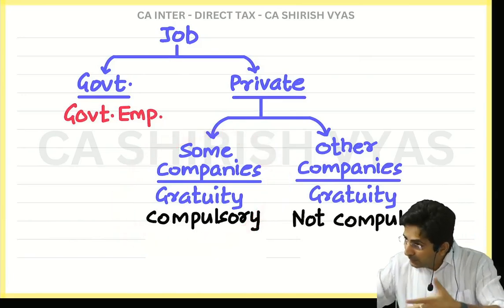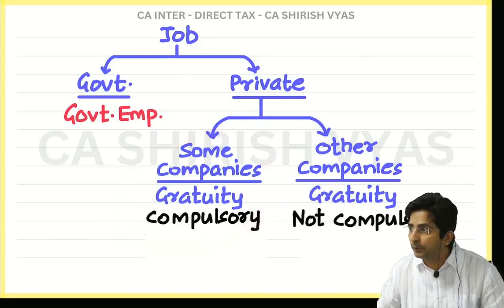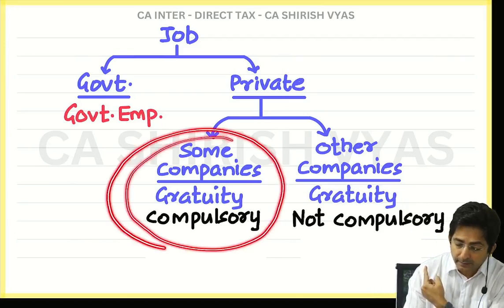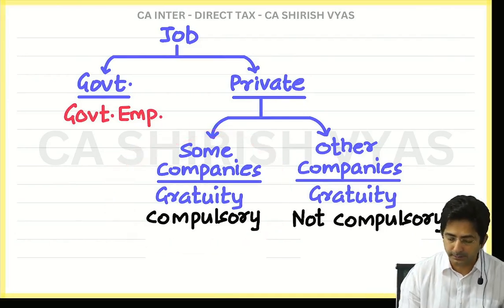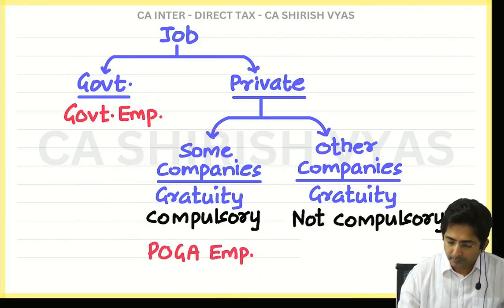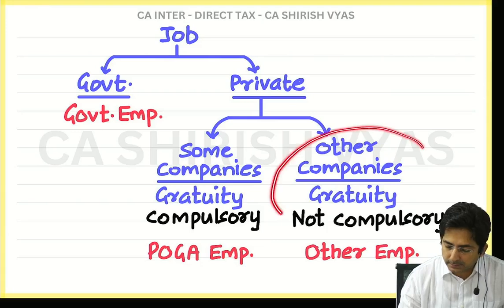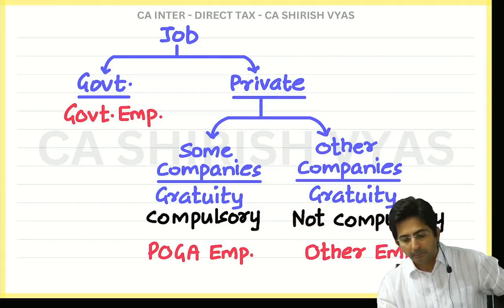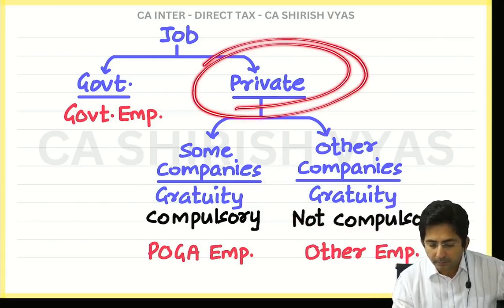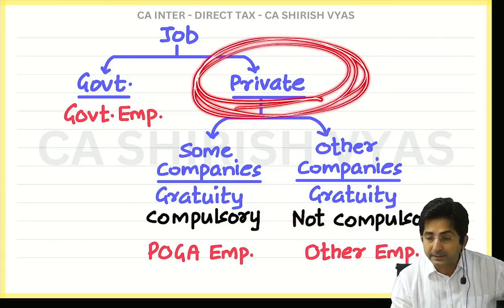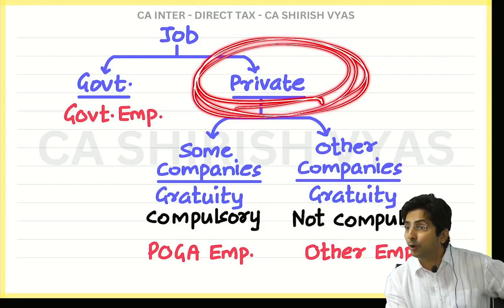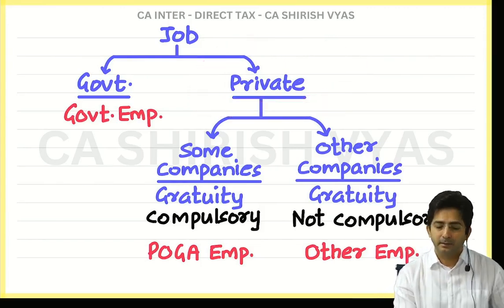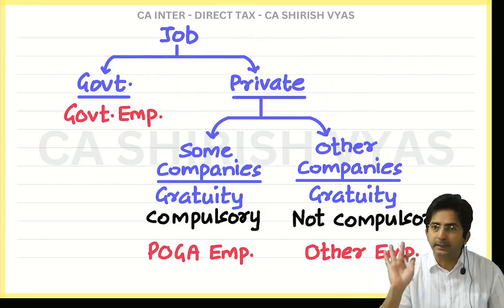I wanted to explain this only. What is a POGA employee? An employee who is working in companies where gratuity payment is compulsory. I have written it here. And those working in companies where gratuity payment is not compulsory are other employees. But don't forget, both are private sector employees, and for private sector employees gratuity will not be fully exempt. It will be partly exempt. But for government employees, it is fully exempt.